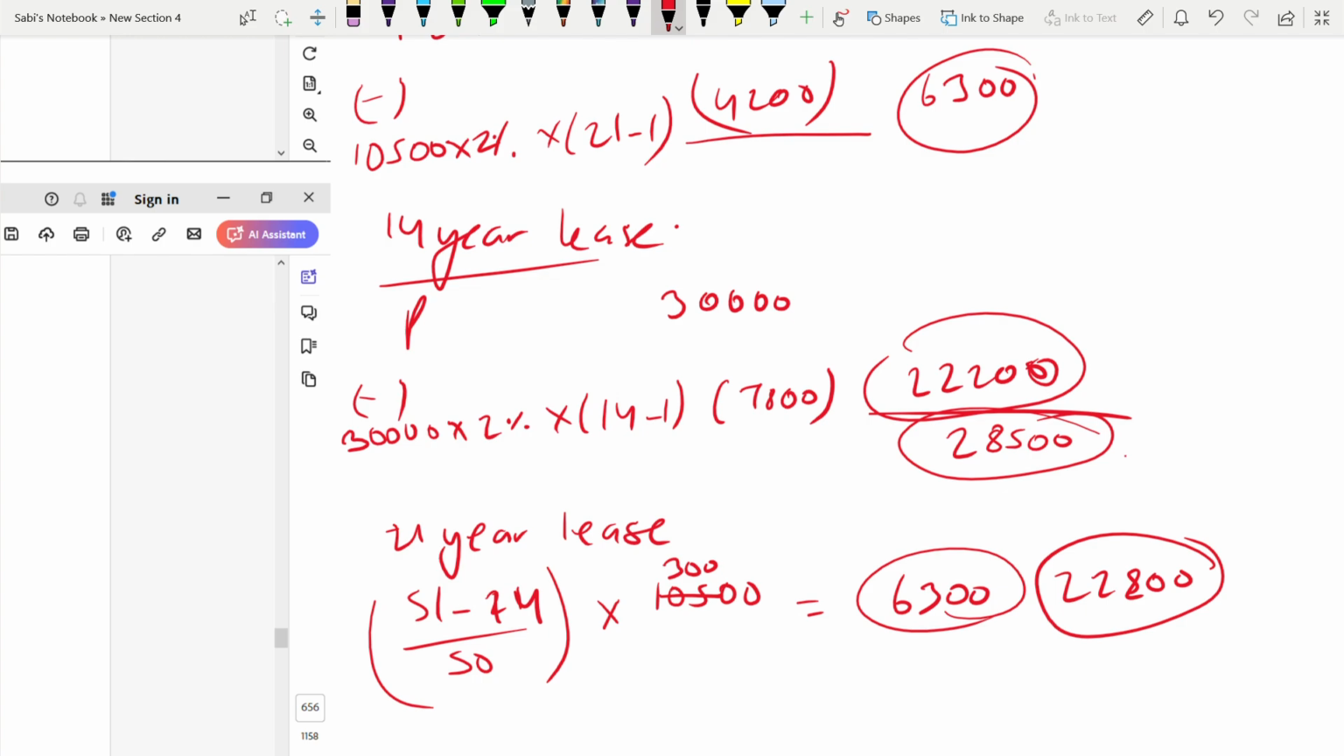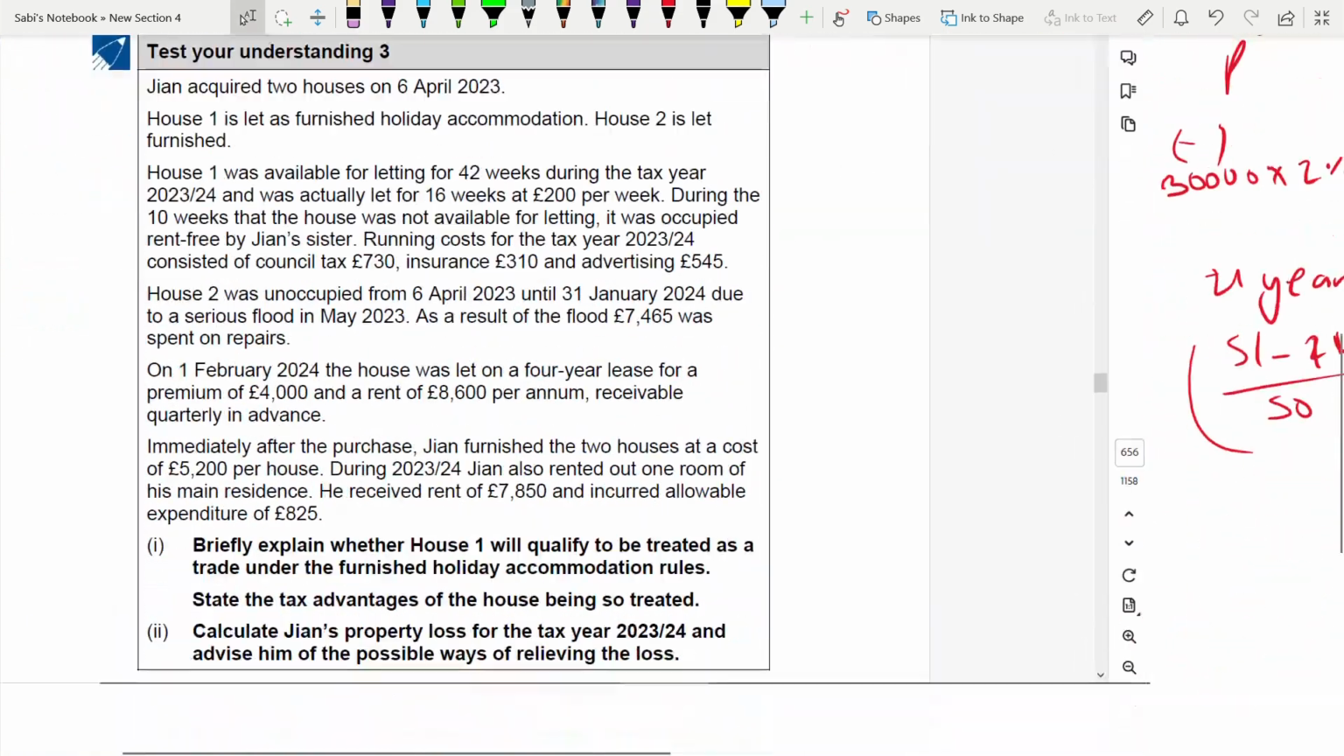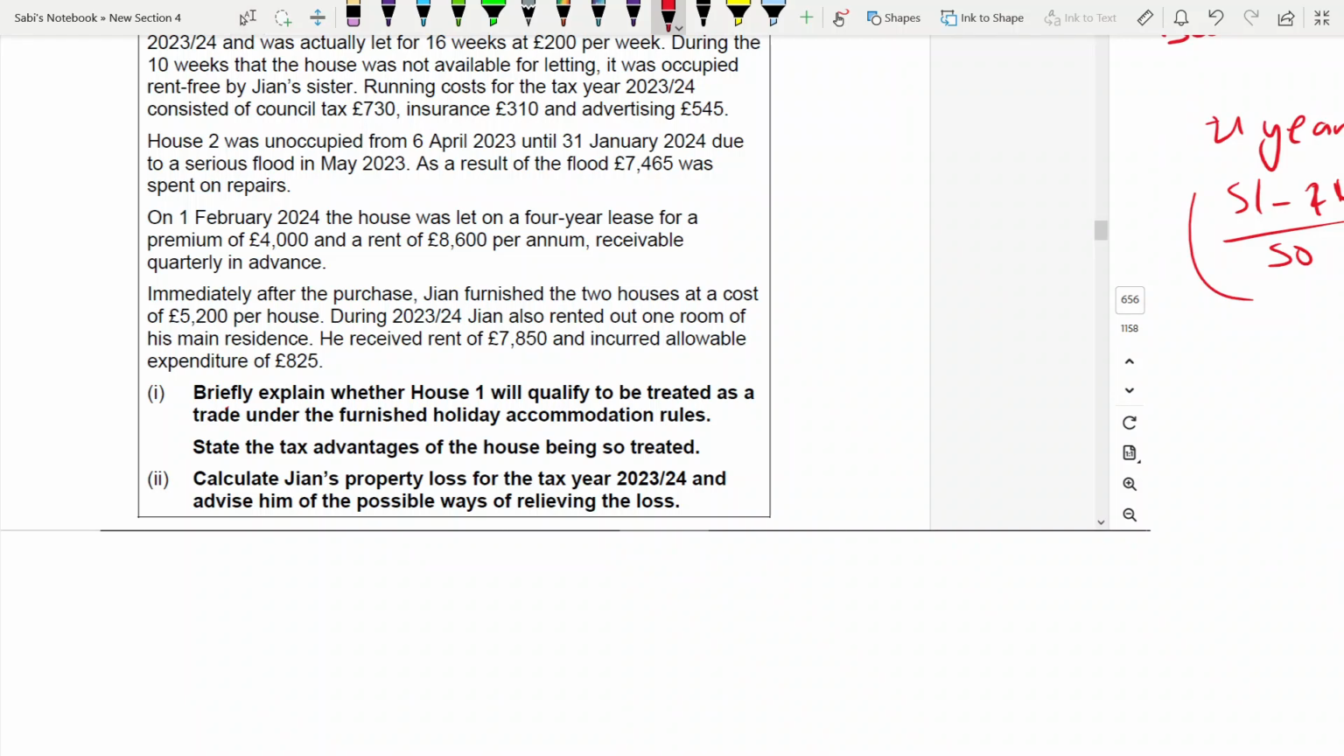Moving to test your understanding 3. There are two requirements. Briefly explain whether house 1 will qualify for furnished holiday accommodation or not. To say that, you have to go by the conditions. This is what the question is asking you. State the tax advantage of the house being so treated. Second, the property loss. You have to calculate the property loss, and advise, not only calculate, advise of possible ways of relieving the loss.